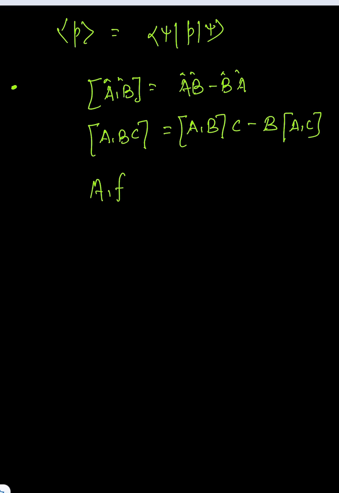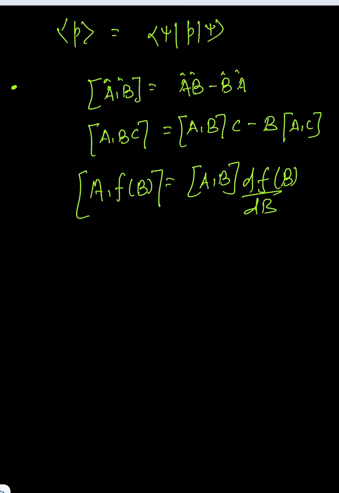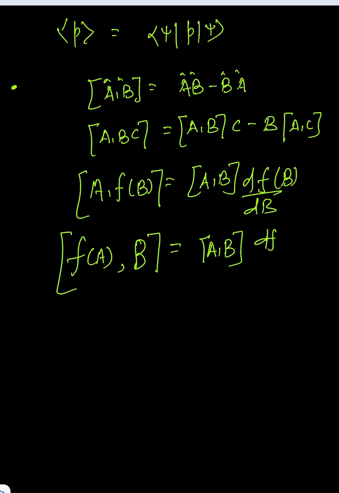So one can prove what is the commutator for any function of B. This is nothing but commutator of A comma B into df of B by dB. At the same time, if A is first a function of A and we find it with B, then we have A comma B df of A by dA.